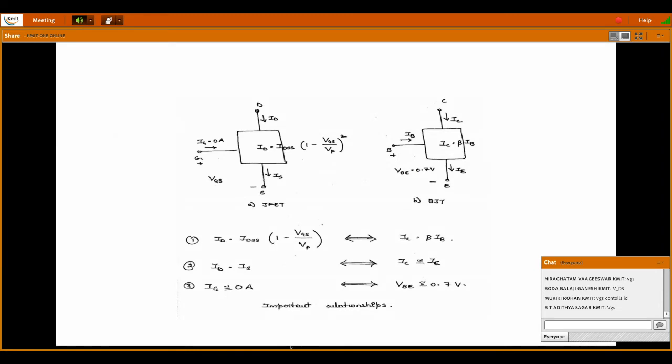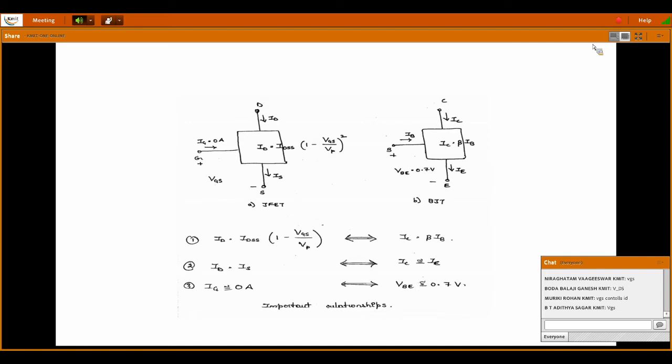Okay. And the last one, see here, there are two diagrams, one representing JFET, the other representing BJT, and the 3 terminals and the 3 currents are being shown. So first, for JFET, the output current equation is given as ID is equal to IDSS into 1 minus VGS by VP whole square.